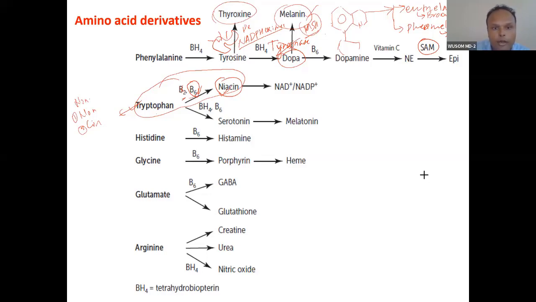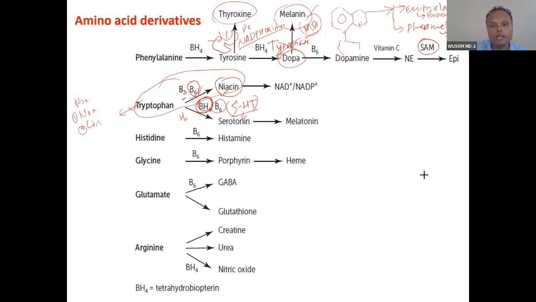Now from tryptophan, the same thing, decarboxylase will again come here. Hydroxylation and decarboxylation, again the same type of reaction. One hydroxylation will happen by this tetrahydrobiopterin. So tryptophan hydroxylase, and then this hydroxytryptophan decarboxylase. Very easy to remember. This will cause hydroxylation at the 5 position. That is why this becomes 5, and serotonin becomes tryptamine. So 5-hydroxytryptamine is the name of serotonin.